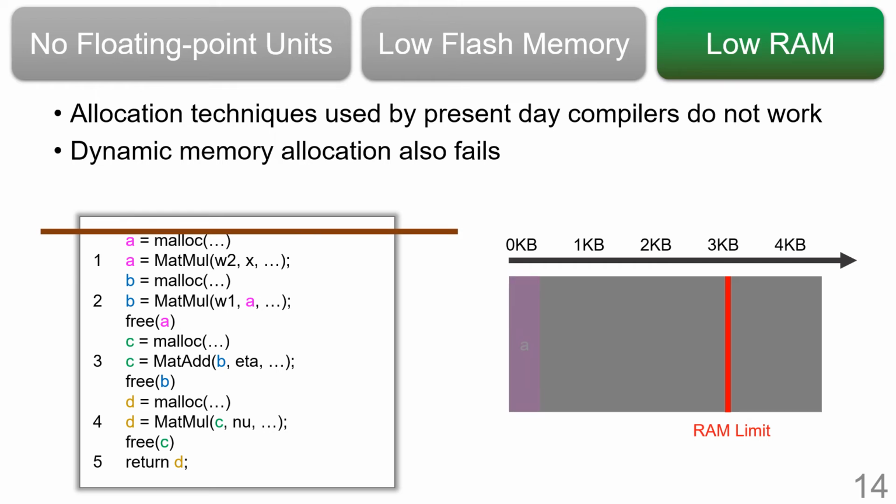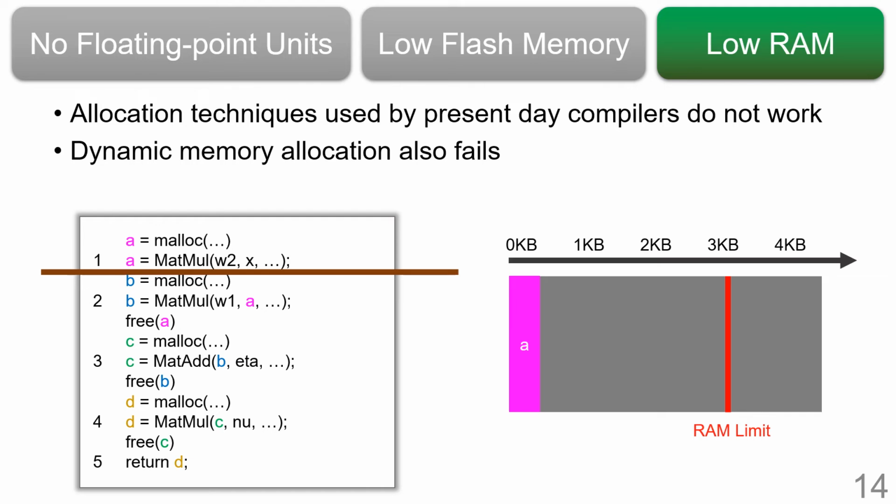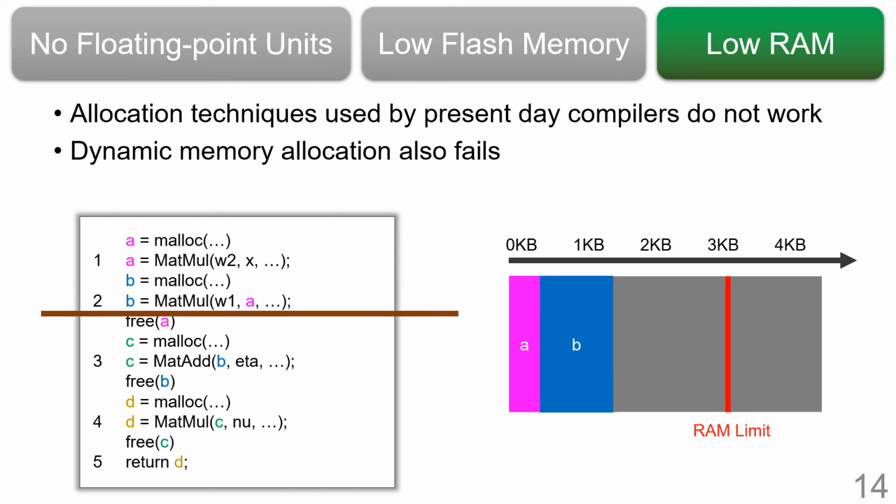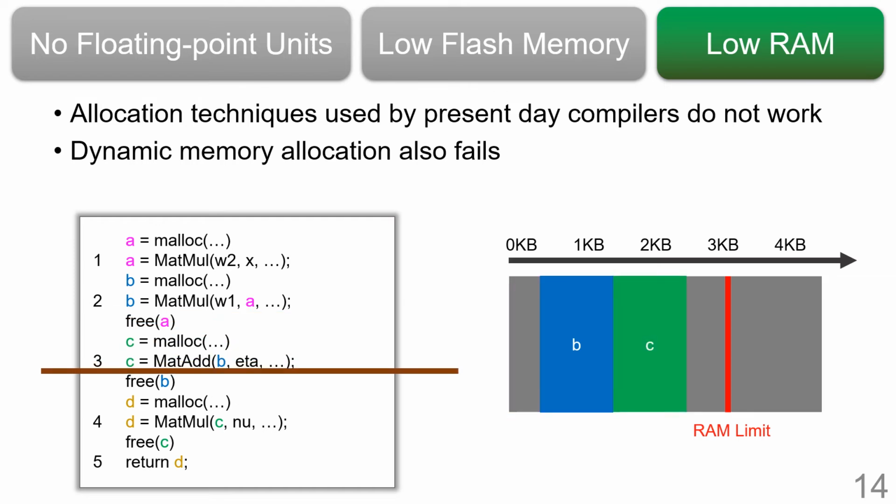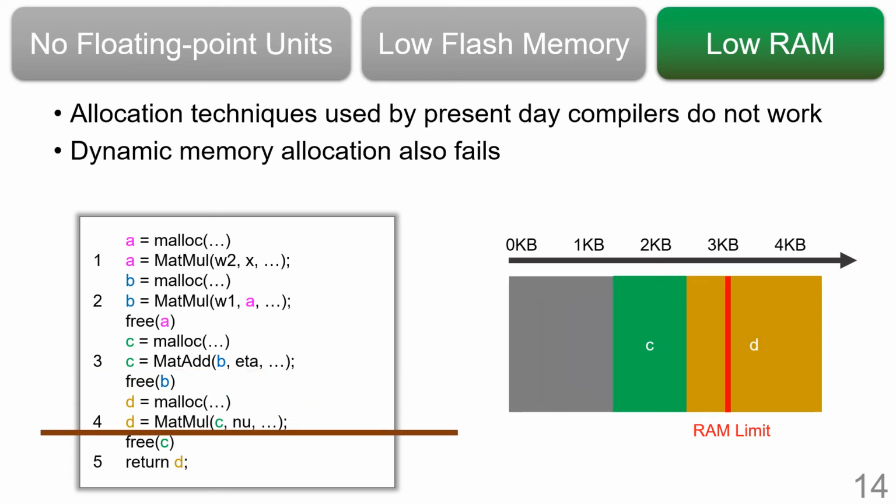Before instruction 1, A is allocated, and before instruction 2, B is allocated. After instruction 2, A dies and is deallocated, creating a small empty space. C cannot fit into the empty space, so it's allocated after B. After instruction 3, B dies, creating a large empty space. But the variable D is so large it cannot fit in this space. It has to be allocated after C, and hence the RAM usage crosses the device limit due to fragmentation at the beginning of the memory, even though the total memory available is larger than D's size.